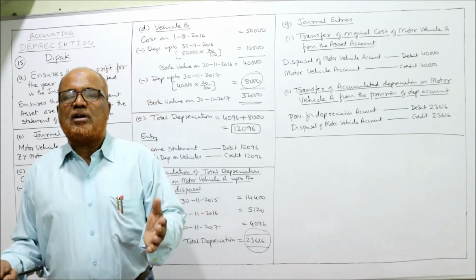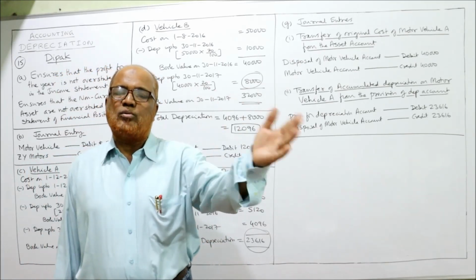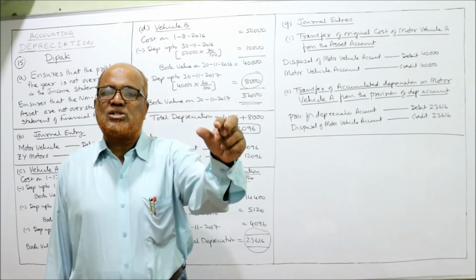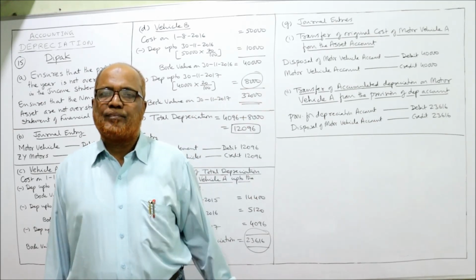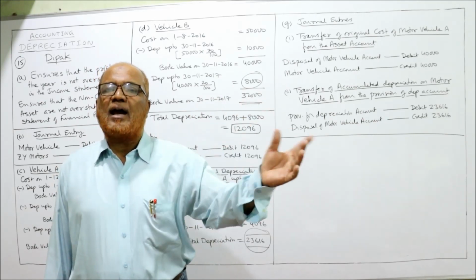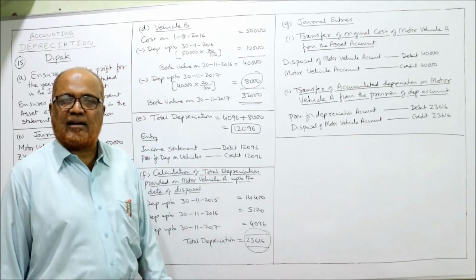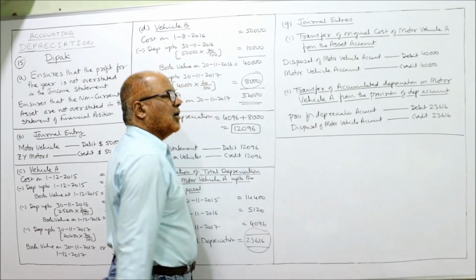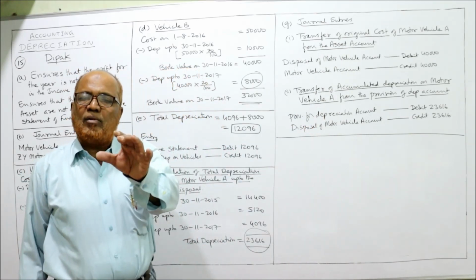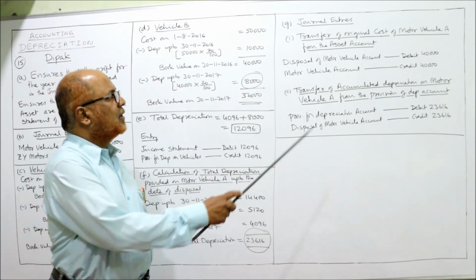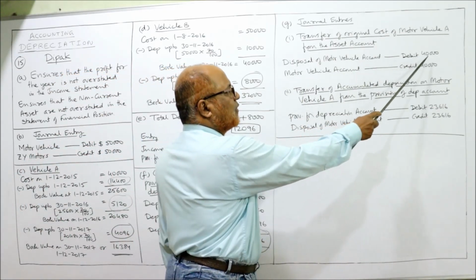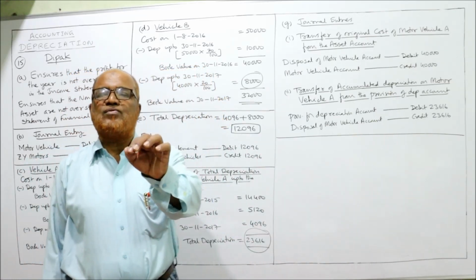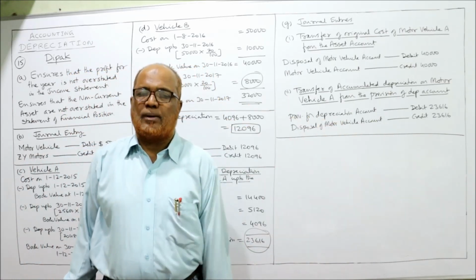What is the entry for transferring the original cost to asset disposal account? Entry will be motor vehicle disposal account debit and motor vehicle account credit. So disposal account will be debited, motor vehicle account will be credited. So disposal of motor vehicle account debit 40,000, motor vehicle account credit 40,000. This is the entry for transferring the original cost to disposal.